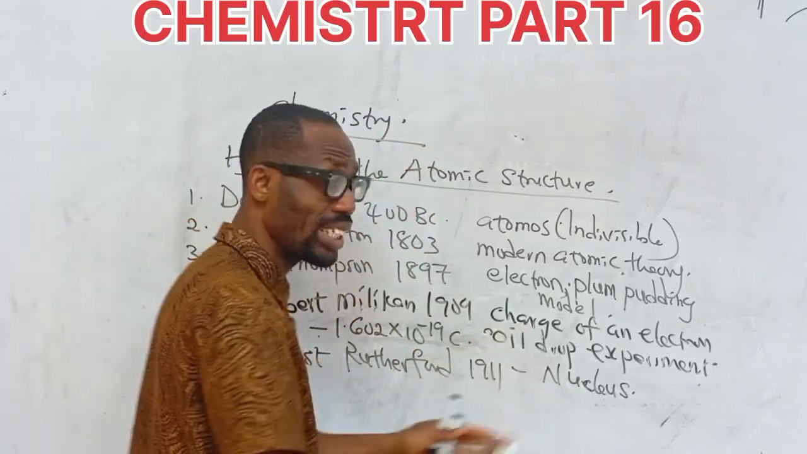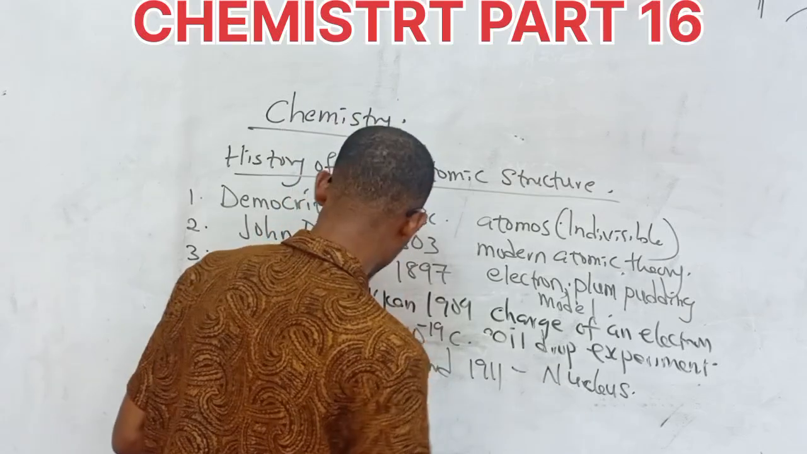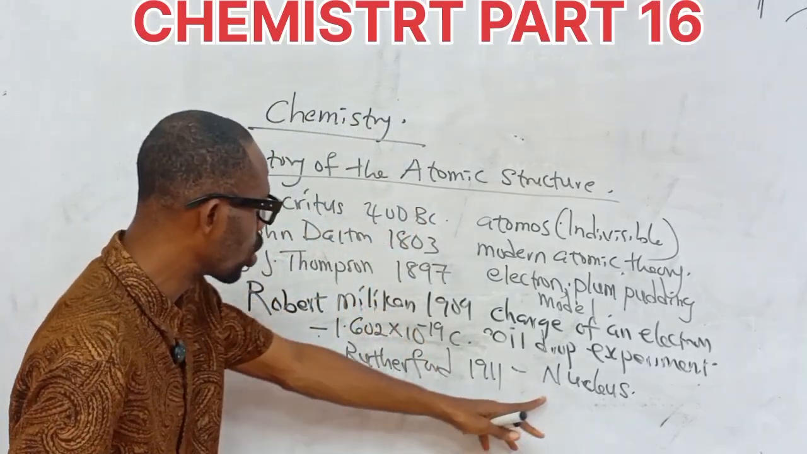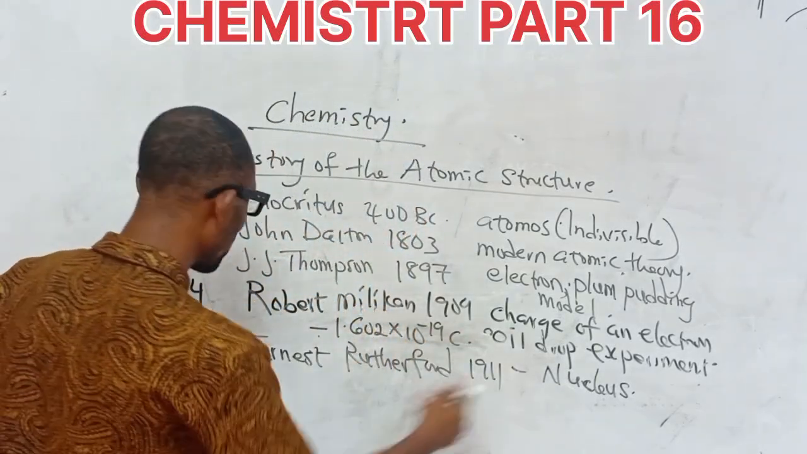Some other textbooks will give you other experiments that he talked about. So Rutherford was the one that discovered the nucleus of an atom, and he gave us the atomic model concerning that in 1911.